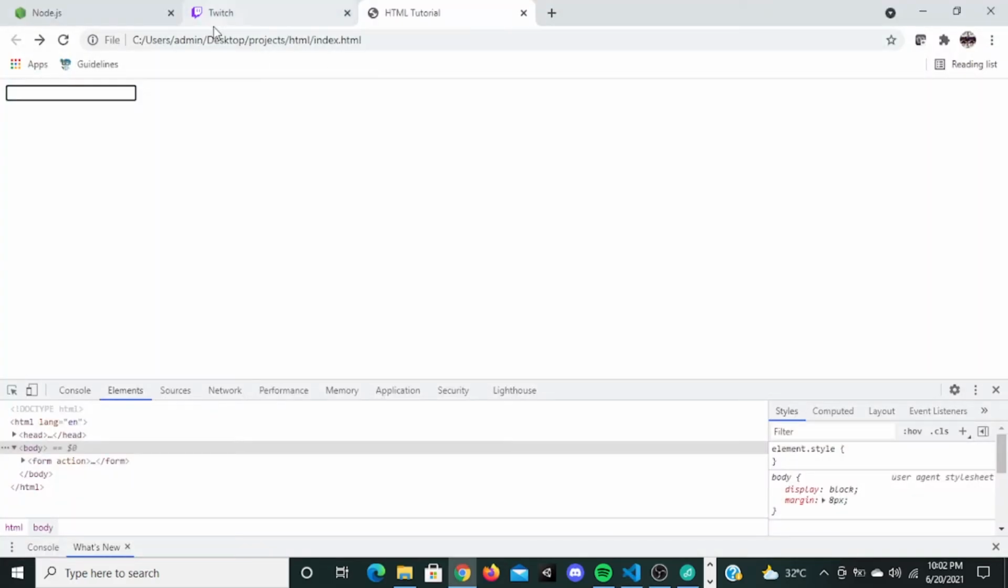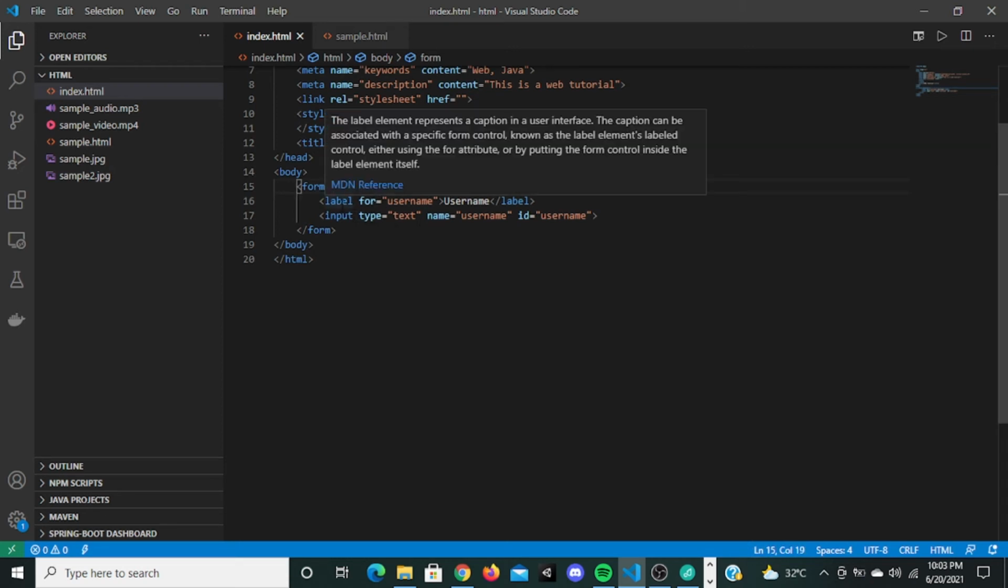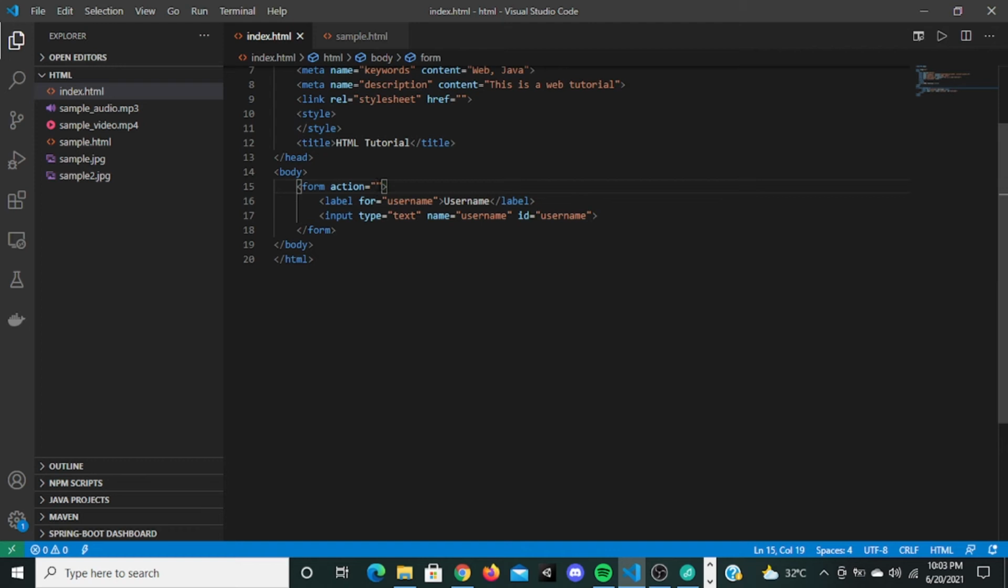So when I save this, how can I save the data that is put in a form? Saving the data that is put in a form is the job of the backend. This action right here says to what URL this form should be submitted. So if your backend is running at a URL like HTTPS or something like that, you should put this URL right here in this action, and you should put this method as post,